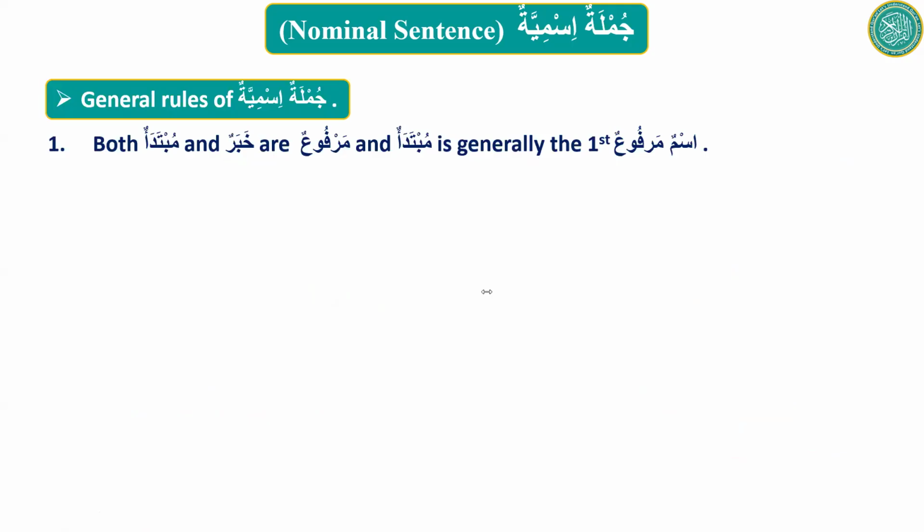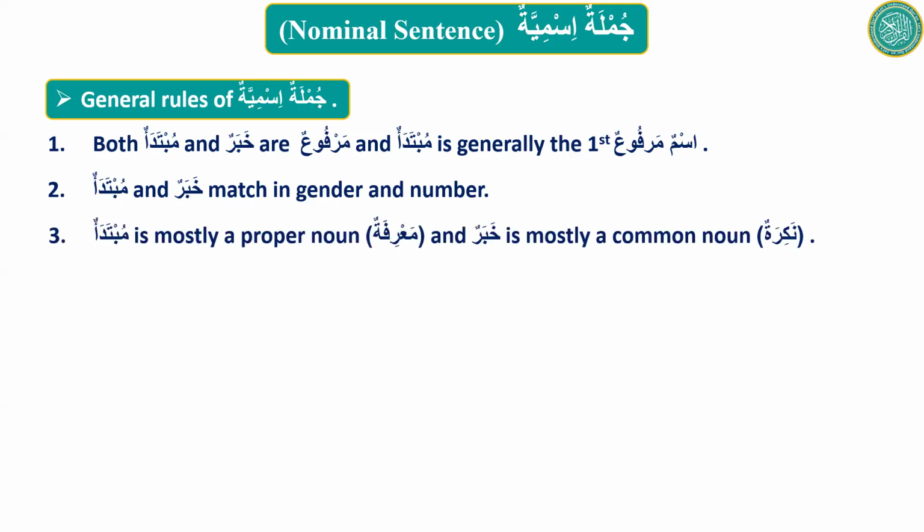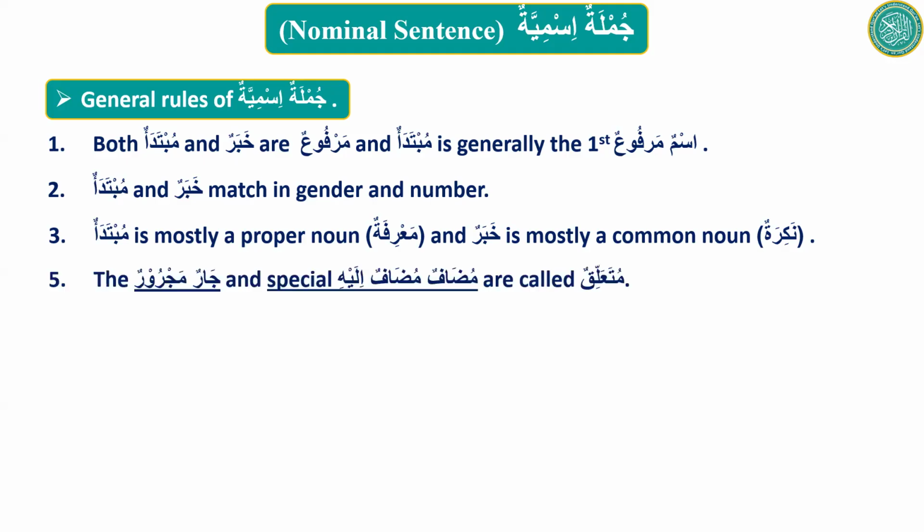So what are the rules now? Let's go over the rules. Both mubtada and khabar are marfu, and mubtada is generally the first marfu ism. Next, mubtada and khabar both match in gender and number. Mubtada is mostly a proper noun and khabar is mostly a common noun. There is a thing called muta'alliq: jar majroor and special mudaf ilayh, if they are in a sentence, will be called muta'alliq.